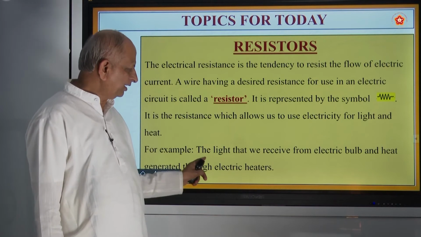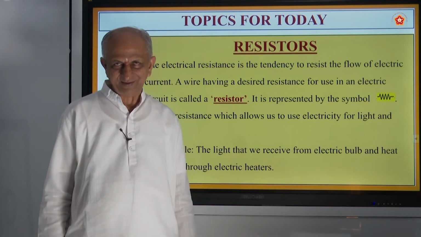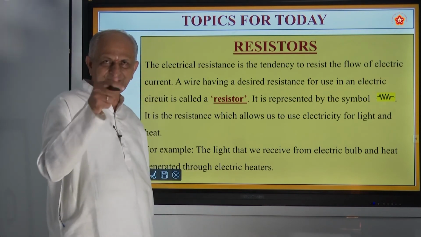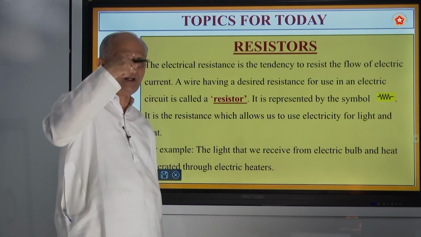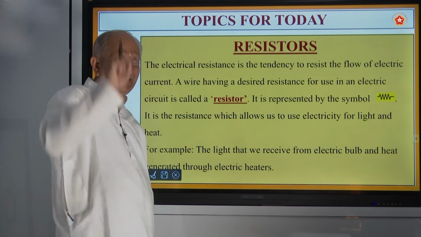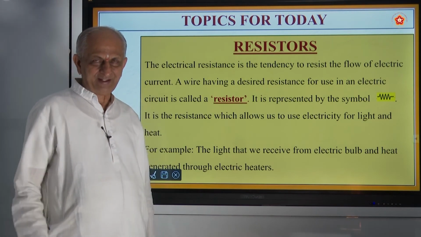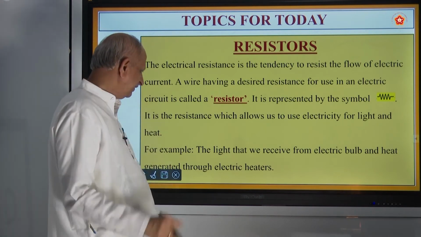And what about this bulb? Nowadays you find such bulbs very rarely. That is called a tungsten filament bulb. There will be a tungsten filament inside that. It is used for lighting purposes. When you switch on, the bulb glows, and heat also comes. After some time the bulb itself gets heated.